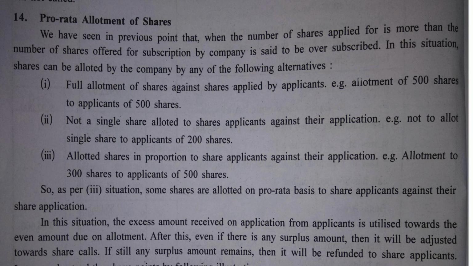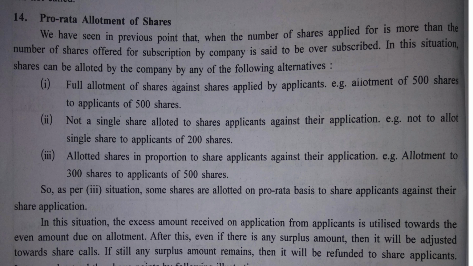So now the question is, whenever complete allotment of shares takes place, that means if a person has applied for 800 shares, then the person will be allotted 800 shares. That is the first case that they have explained here: allotment of 500 shares to applicants of 500 shares. That simply means that whatever number of applications have been received have been allotted shares.